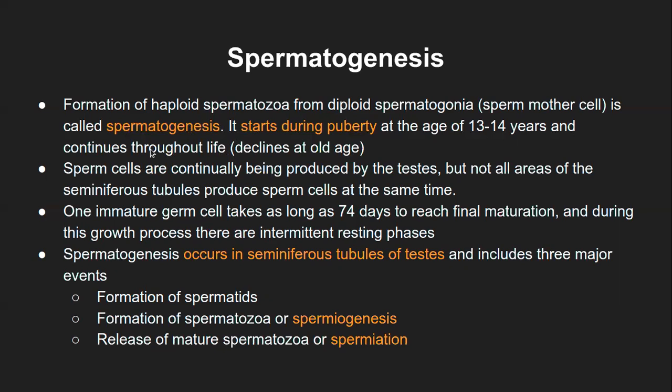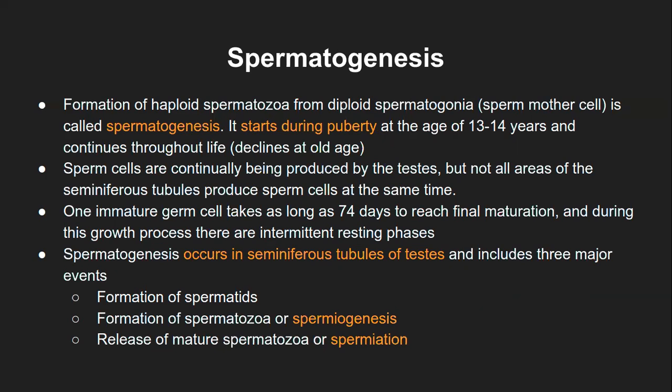Now, throughout the life does not mean it happens even in the old ages. It does happen to some extent in some individuals, but it surely declines after 60 years of age. And again, that 60 is an average. In some male individuals, it might decline starting at 55 or so. In some, it might start after 65 or so. So it depends. But the average age when spermatogenesis stops happening is somewhere around 55 to 60.